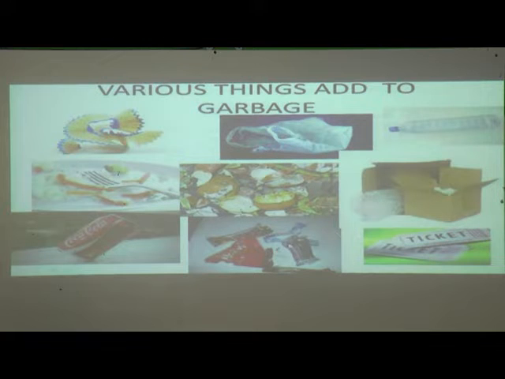Some chocolate wrappers, Cadbury's, are given here, and here you can see a tin of Coca-Cola, or cold drink we can say.